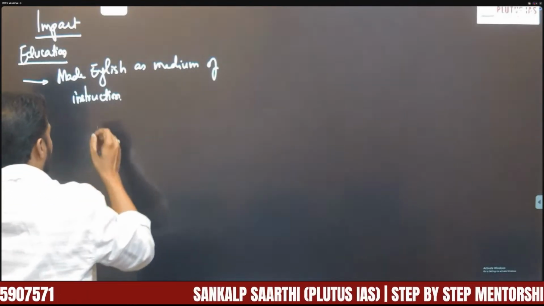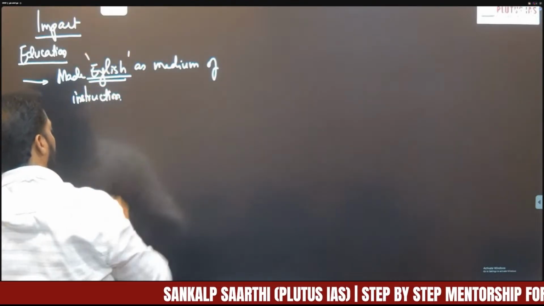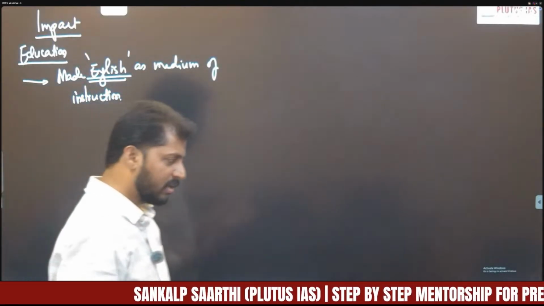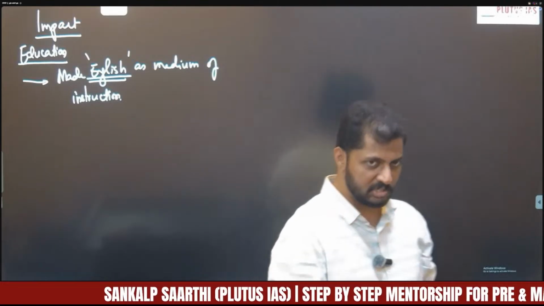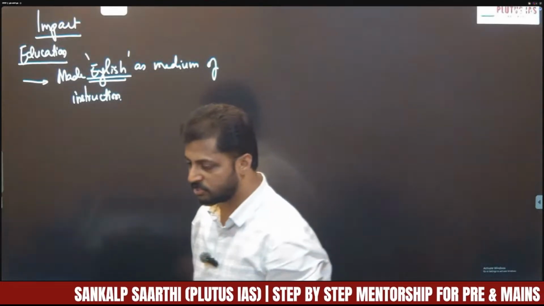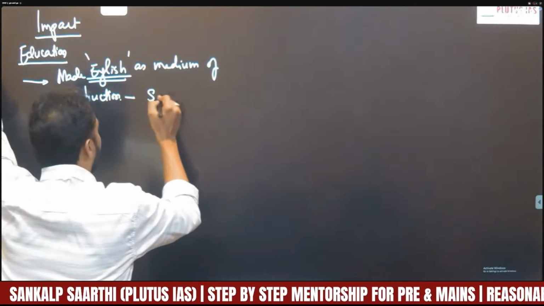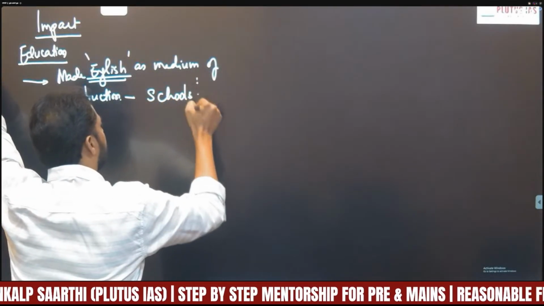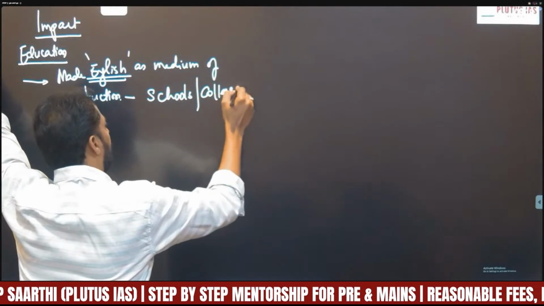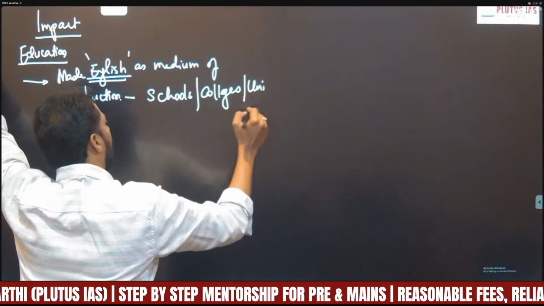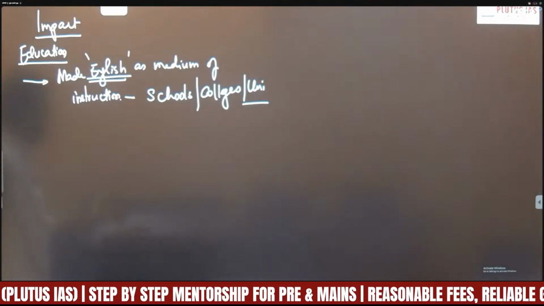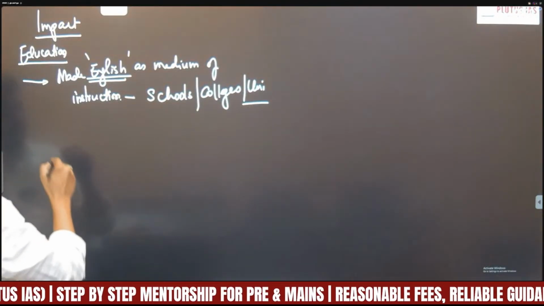Okay, so that means after this, Oriental languages were rejected. That means vernacular languages were rejected, and English was kept as medium of instruction in education, that is at schools, colleges, and universities. Understood? So that is one thing.